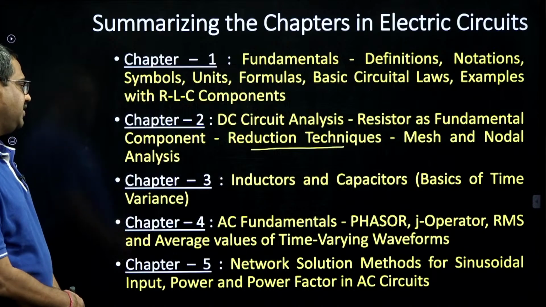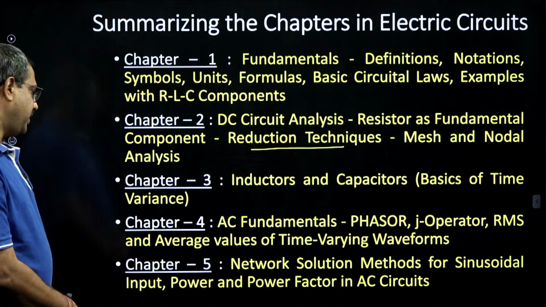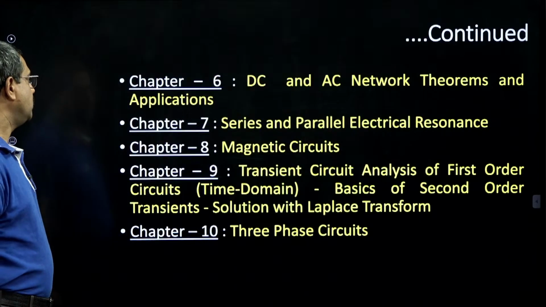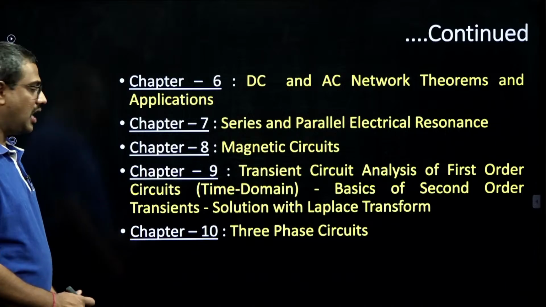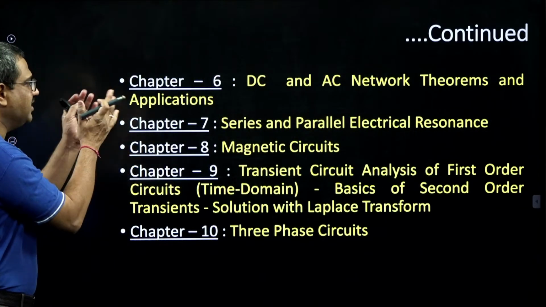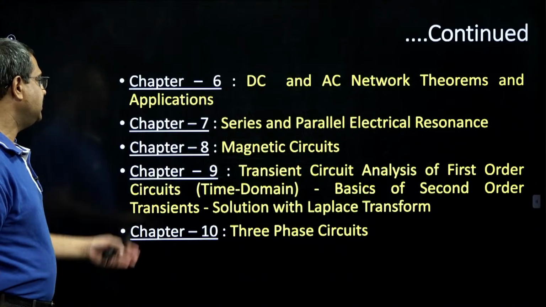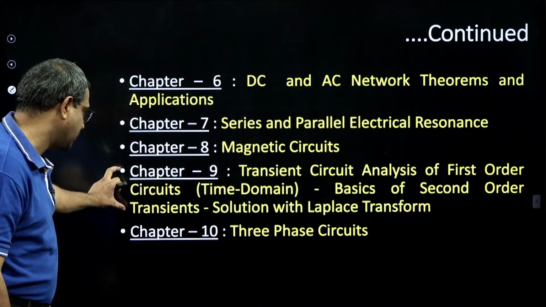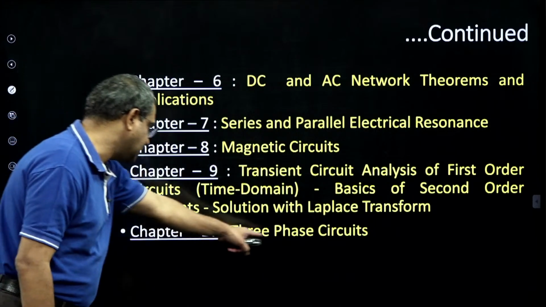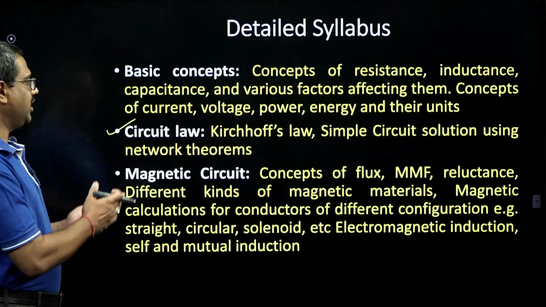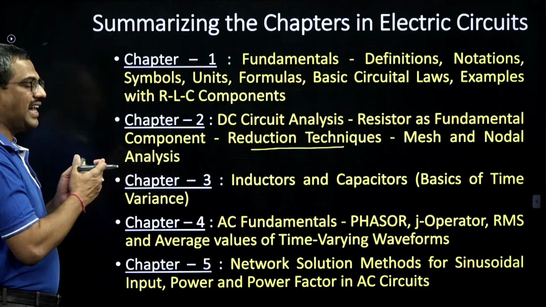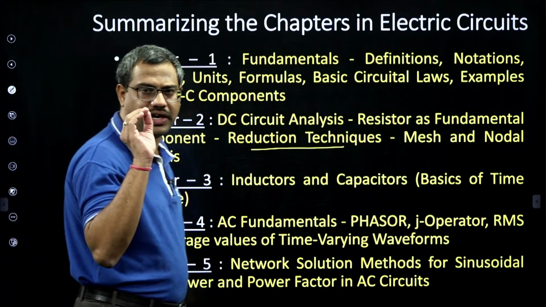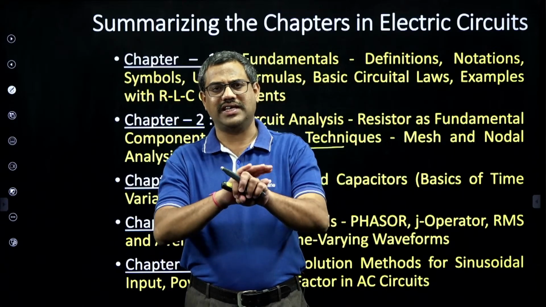Then chapter 4 is about AC fundamentals: phasor, j operator, RMS, average values. Chapter 5 is network solution methods for sinusoidal, power and power factor. Chapter 6 is the theorems. After learning DC and AC separately, I go to mixed theorems, both DC and AC. Then series and parallel resonance, magnetic circuits. Then transient, which is the last line of the syllabus he mentioned. And then 3-phase circuits. Of course, polyphase circuits means 3-phase. So the same syllabus he gave, I classified in more detail into 10 chapters, and every chapter has all the details. If you listen to those 45 hours of recorded classes, network is a cakewalk for you.